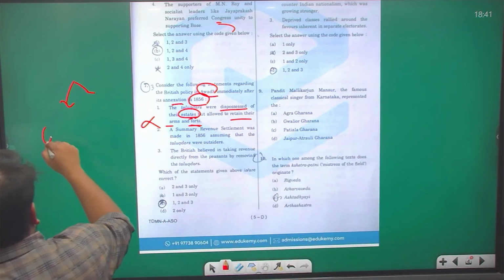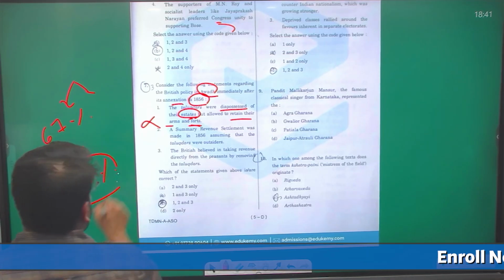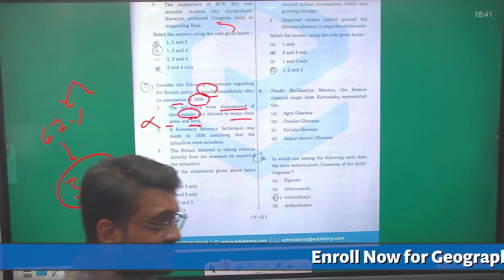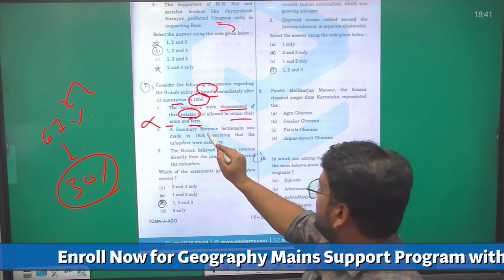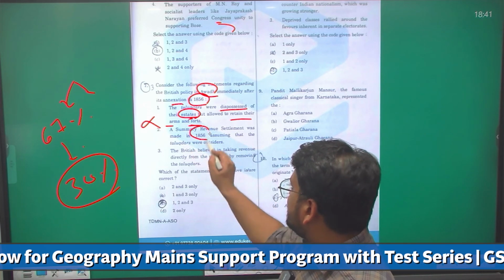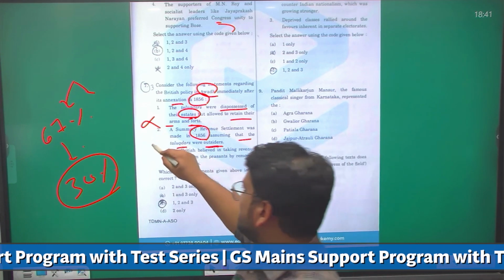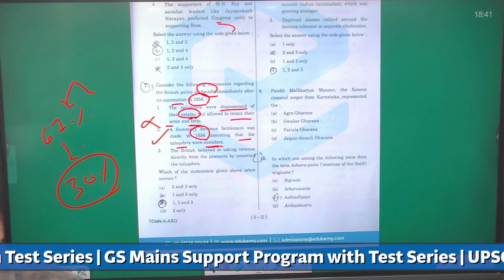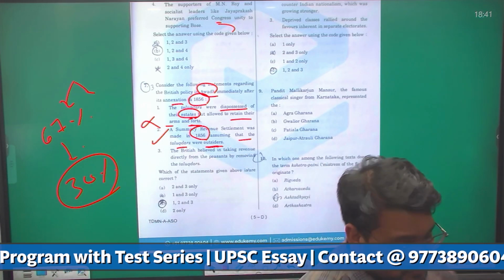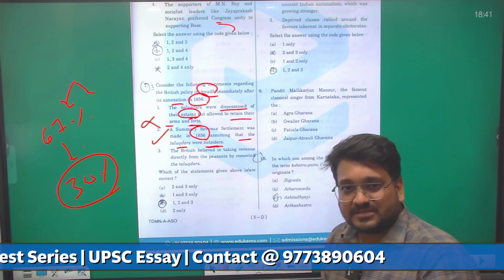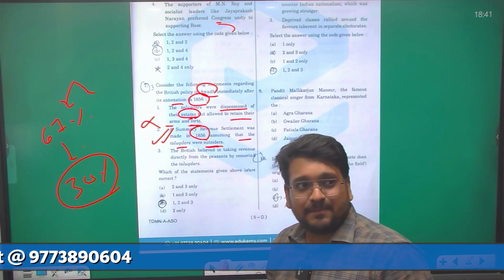Around from 67% it was reduced to around 30%. The estate possession of the talukdars was reduced drastically. The summary revenue settlement was made in 1856 assuming that the talukdars were outsiders. Yes, this is correct over here. The Britishers always believed in divide and rule. So they were trying to infuse hatred between each community or each section of society. So this was also done on that same pretext.